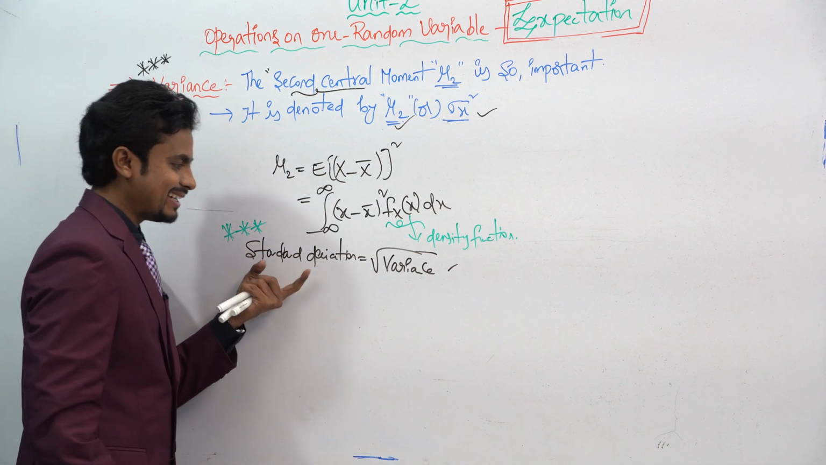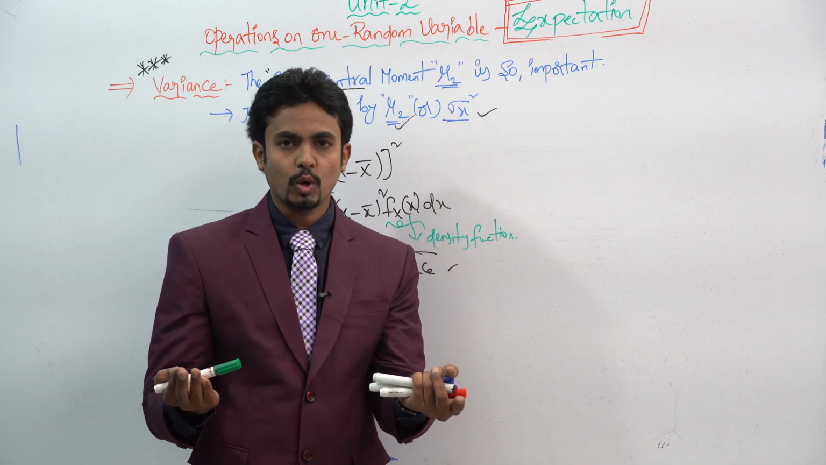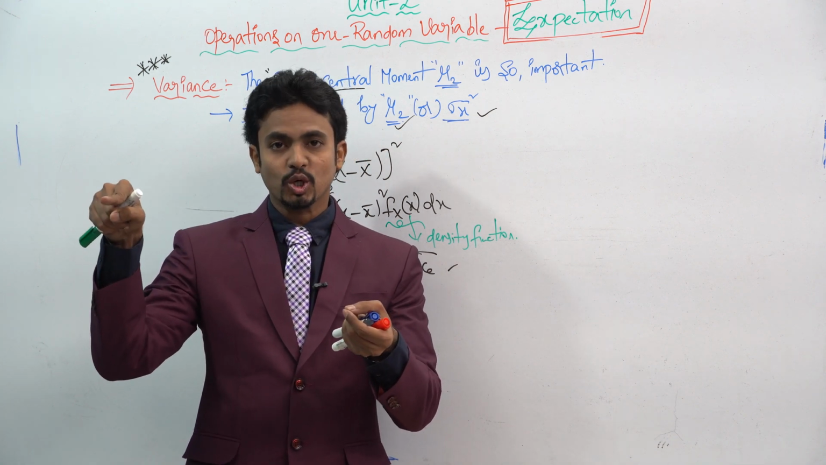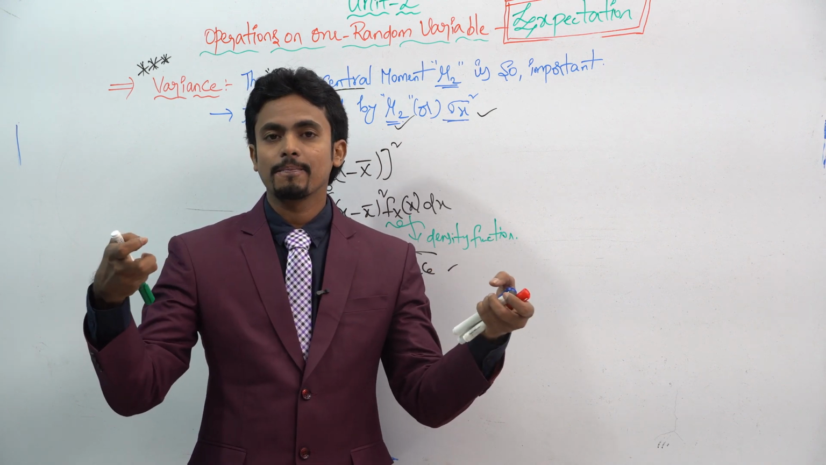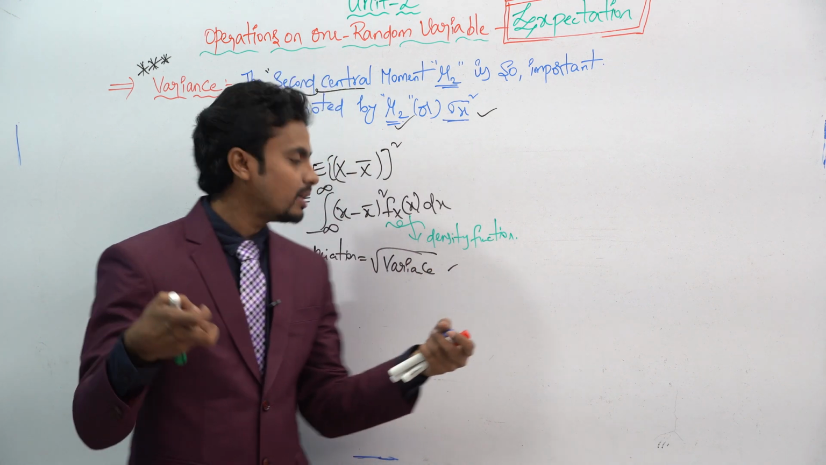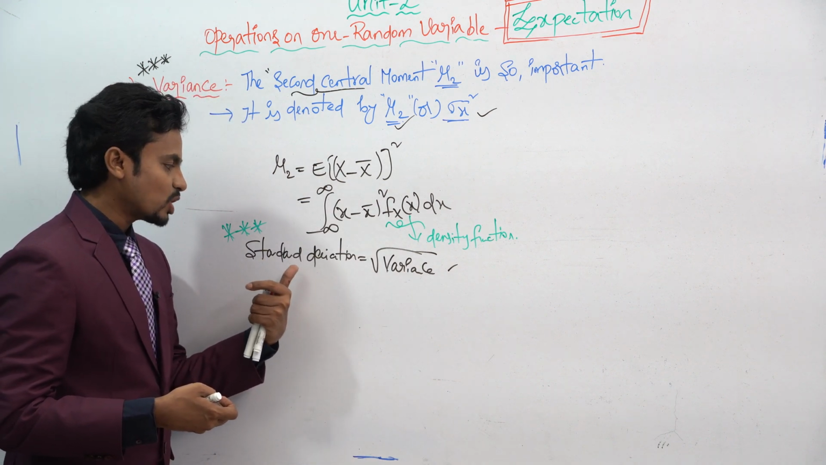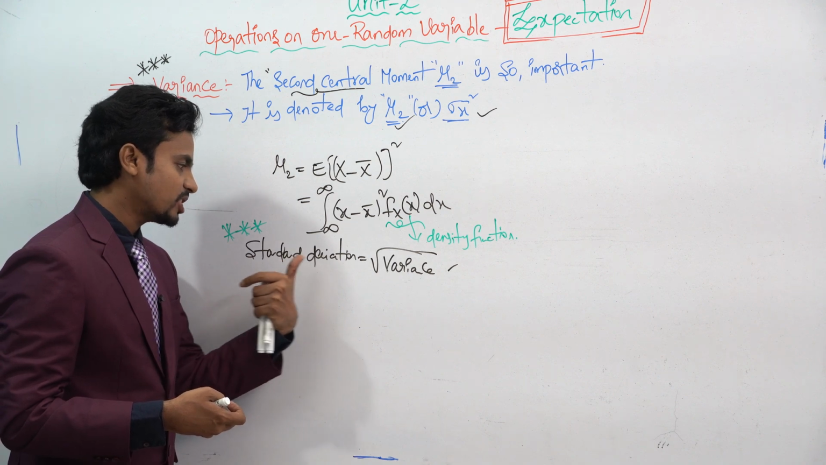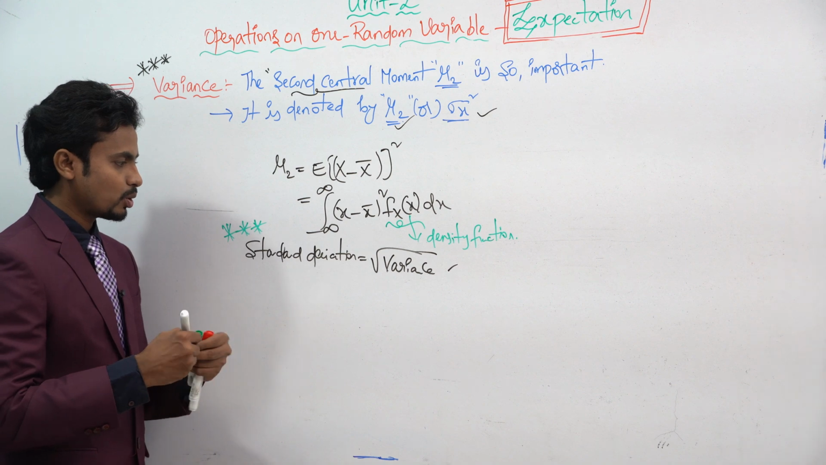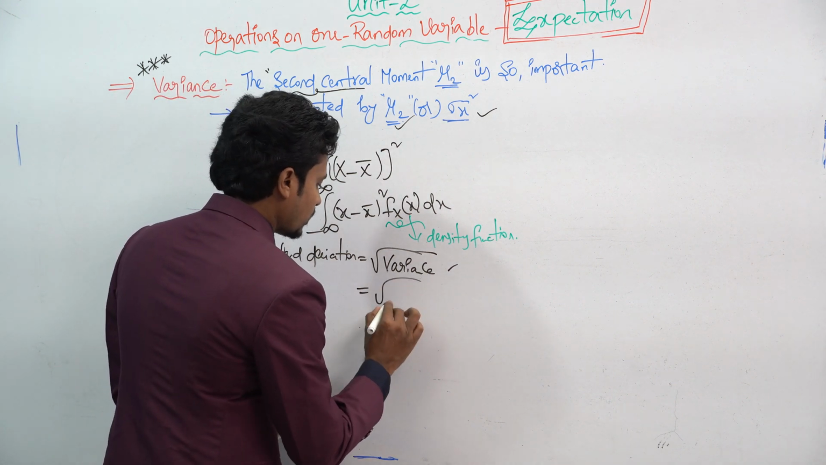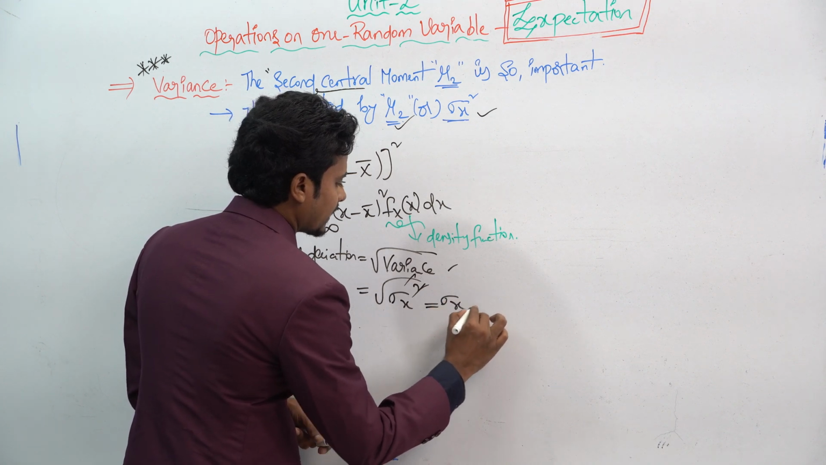Standard deviation means, suppose you take a Gaussian plot; in that plot you have to observe how much spread there is. That spread is said to be the standard deviation. Standard deviation is equal to the square root of variance, so it is the square root of sigma x square, which is also written as sigma x.